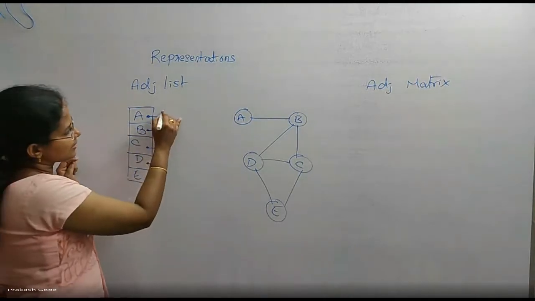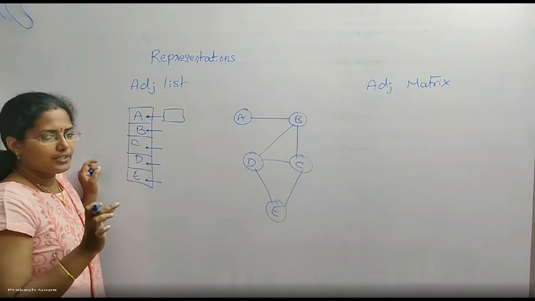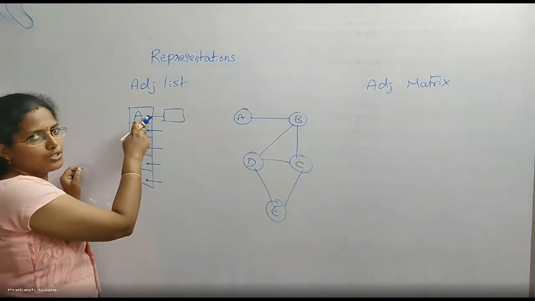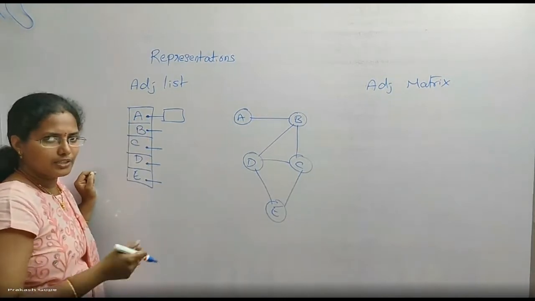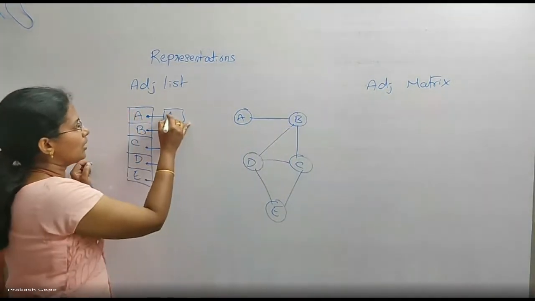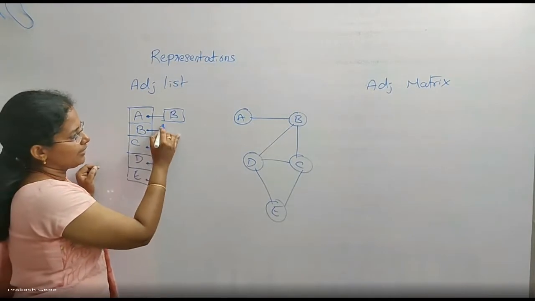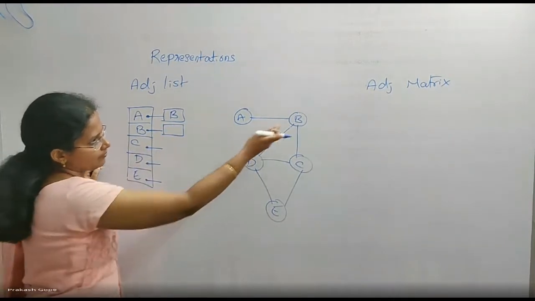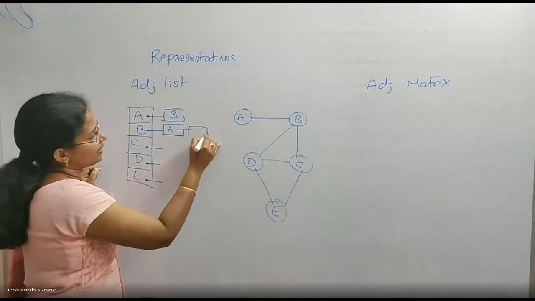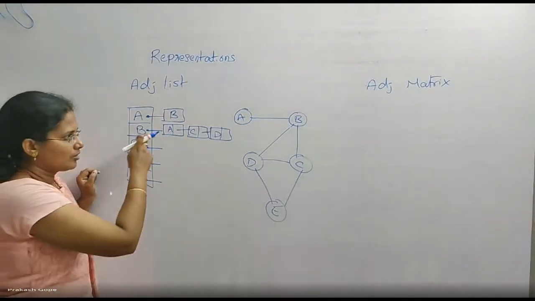What this list contains is all the vertices which are adjacent to this vertex. Adjacent means there should be a direct edge. That's all. So for A, the direct connection is only with B. For B, the direct connection is with A, C and D. It's a linked list.